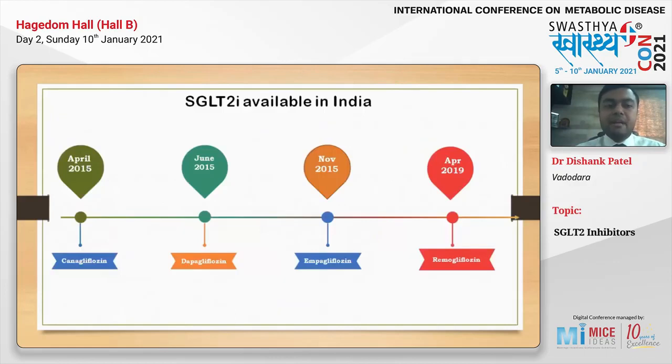Now, if we talk about India, the first SGLT2 inhibitor which was available was canagliflozin in 2015, and then others followed in 2015, and lastly we had remogliflozin in 2019.